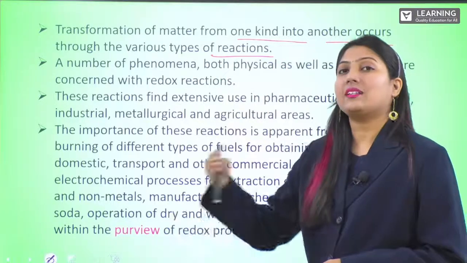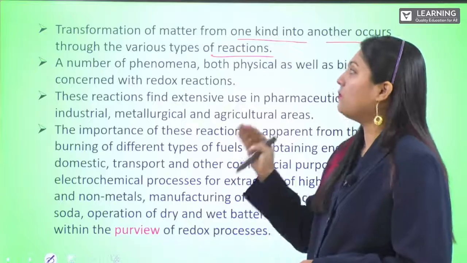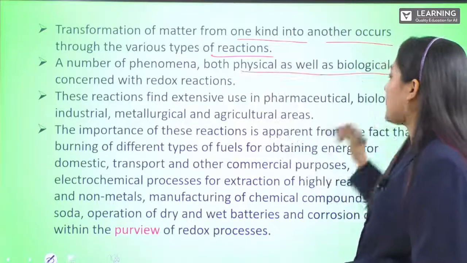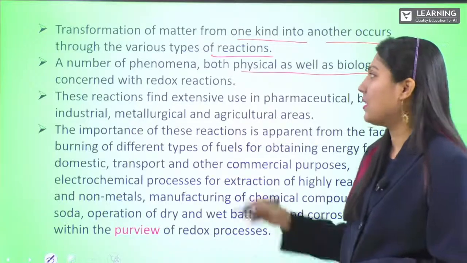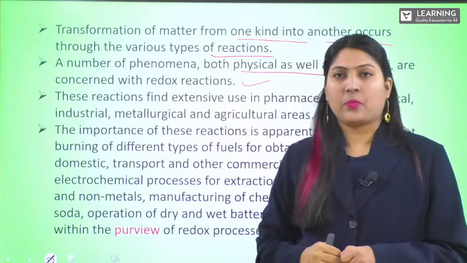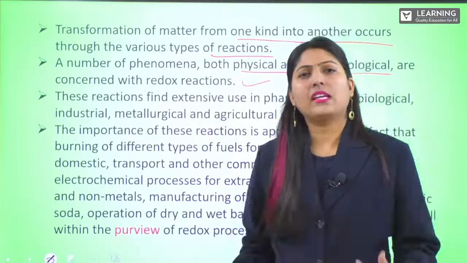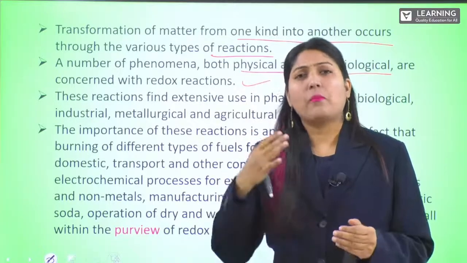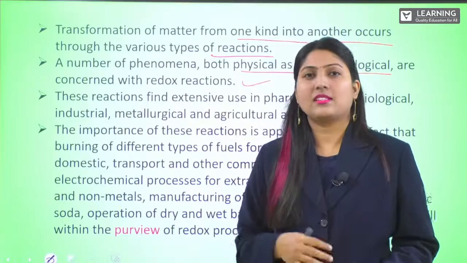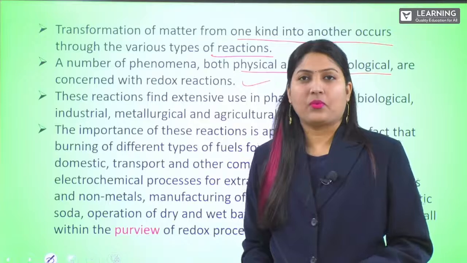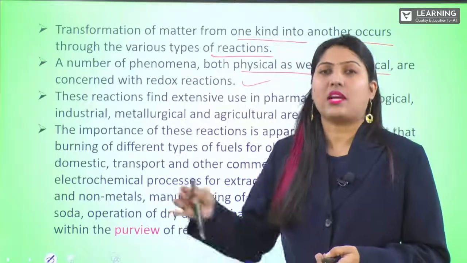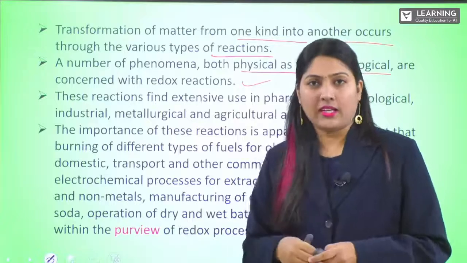And we have varieties of reactions. A number of phenomena, both physical as well as biological, are concerned with redox reactions. Our body is a mechanism where millions of reactions are taking place. We can say this is a moving lab. In our stomach, we have many juices secreted to digest the food we eat.